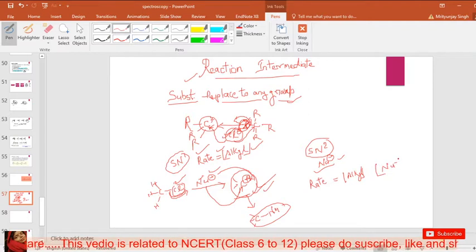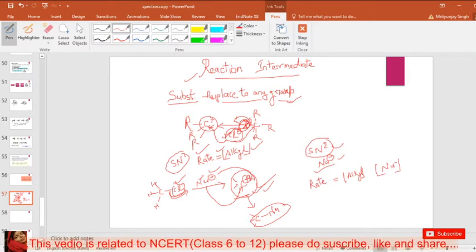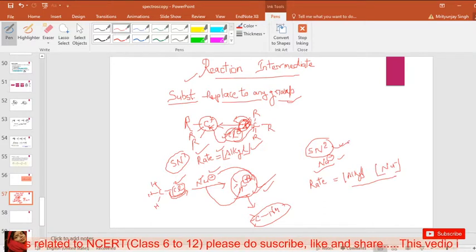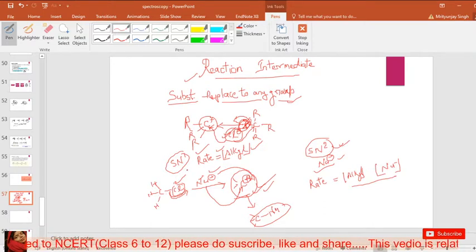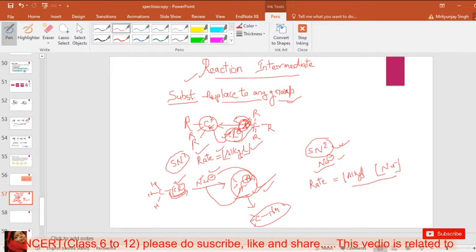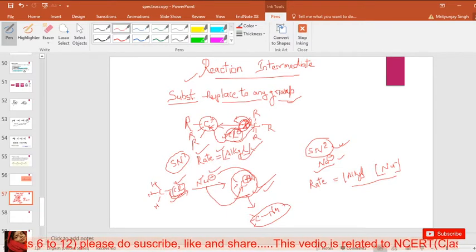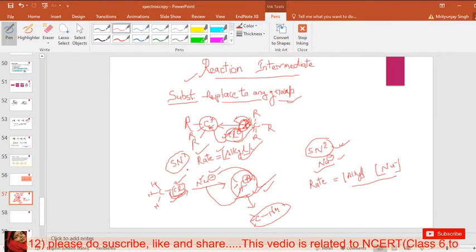Because the rate depends on two things, this reaction is called an SN2 reaction. And the SN1 reaction rate depends on only one thing, the alkyl halide leaving group concentration, so it is called an SN1 reaction.